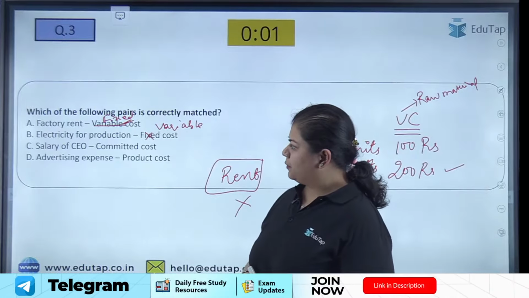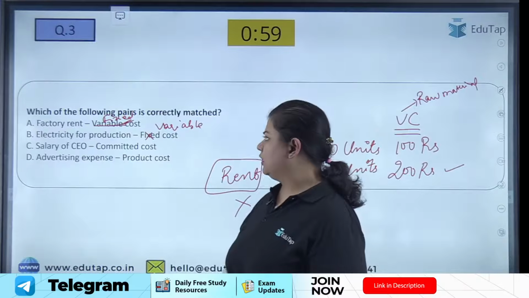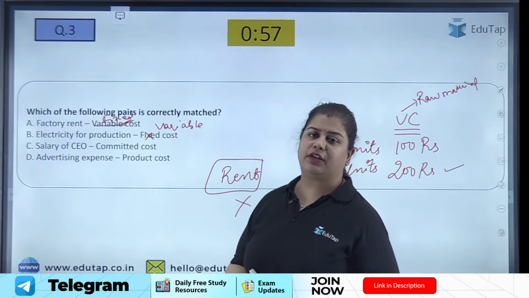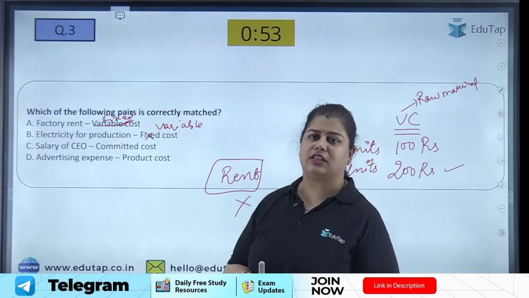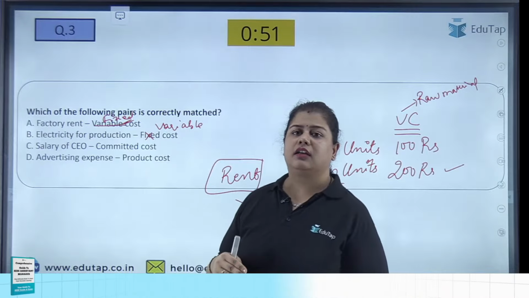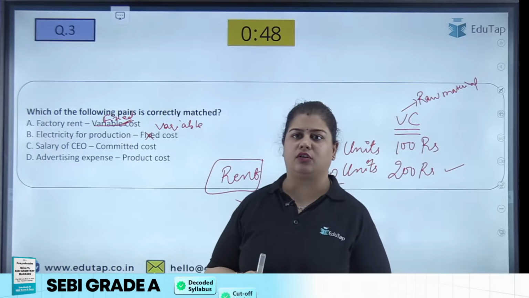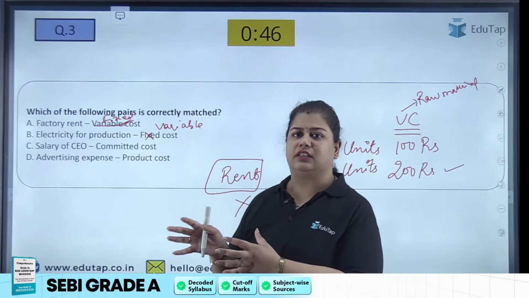Then option C, salary of CEO is a committed cost. What do you understand by the word committed? That means you have to pay this cost irrespective of whether production is being done or not. That means you have committed this cost.